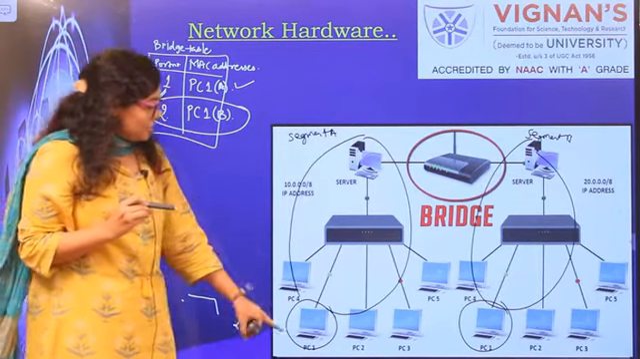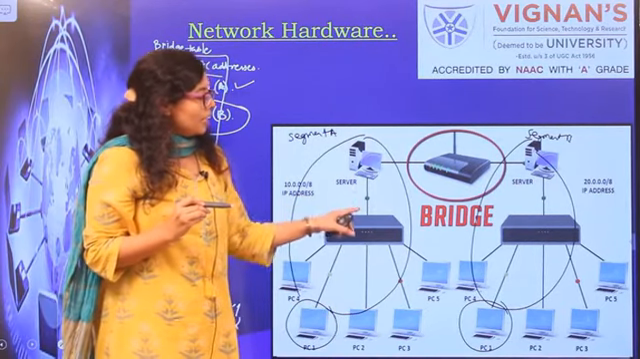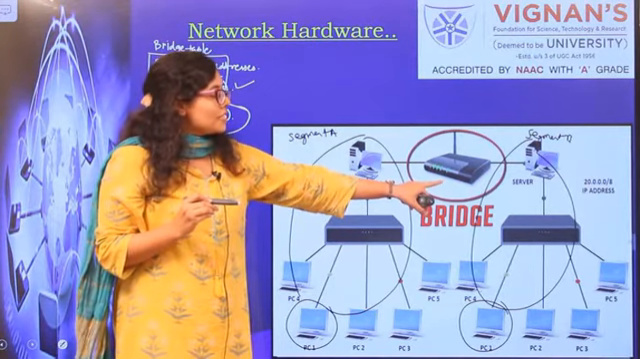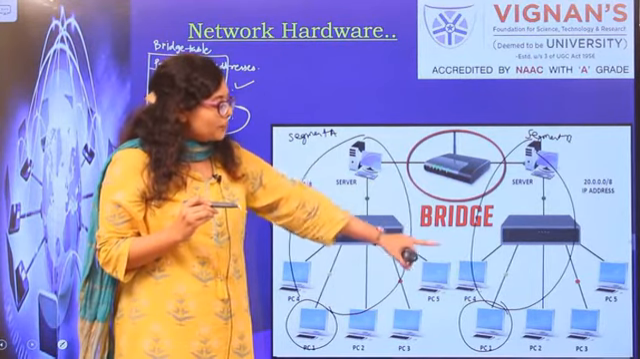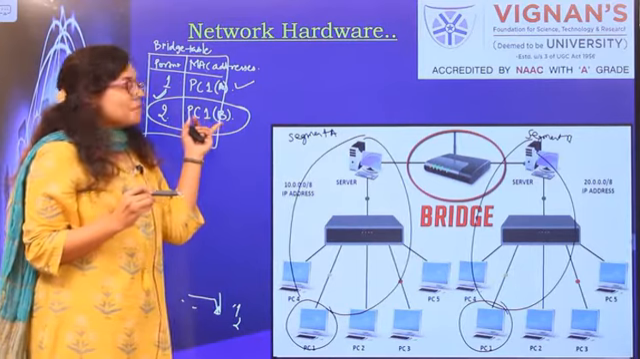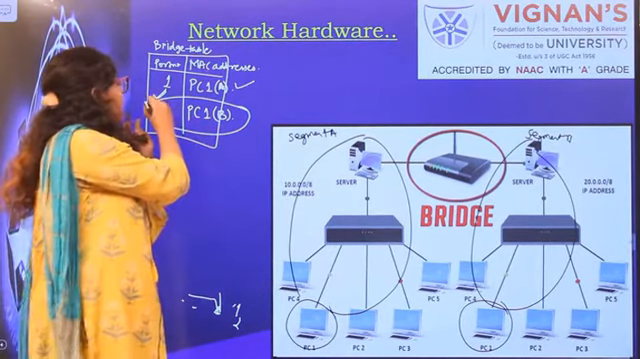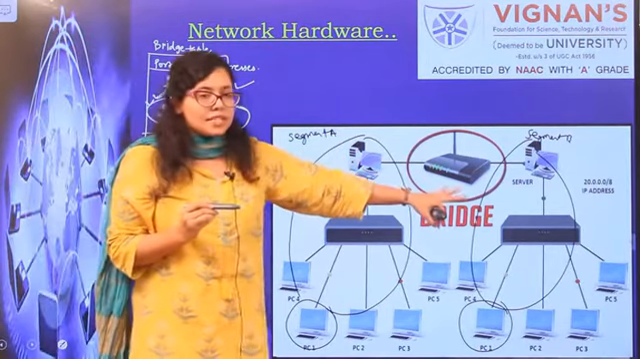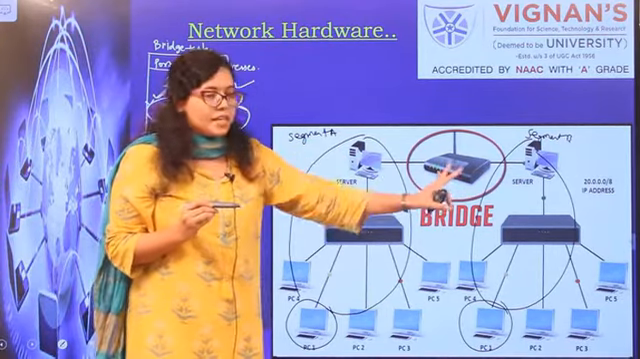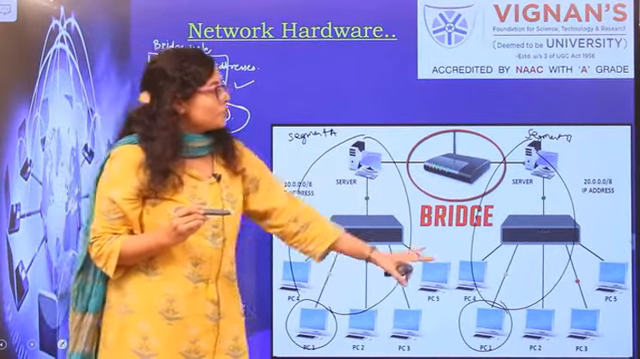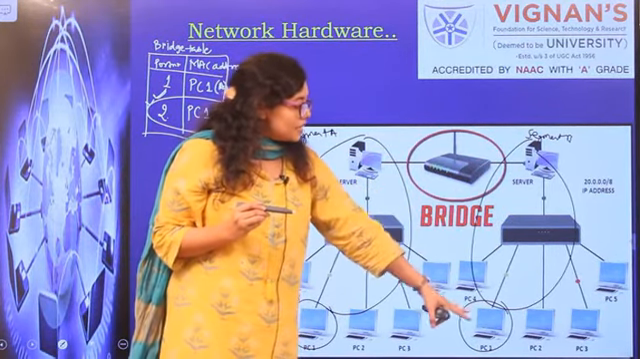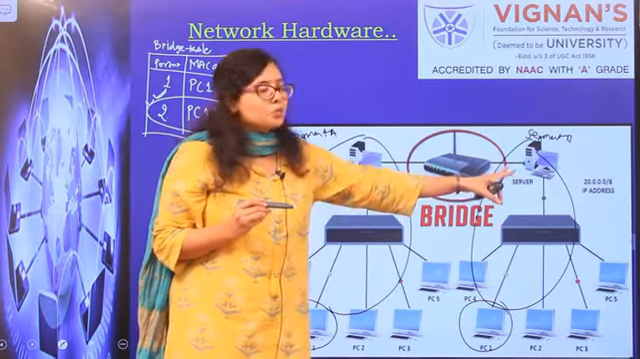When PC2 of segment A sends data packets to the bridge, the bridge will see that the data packets are meant for PC1 of segment B, which is connected to port 2. So what will it do? In spite of broadcasting those data packets to every device, it will broadcast the data packets only to segment B, because it knows PC1 of segment B is connected to port number 2.